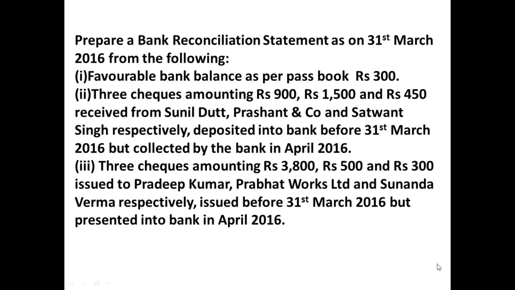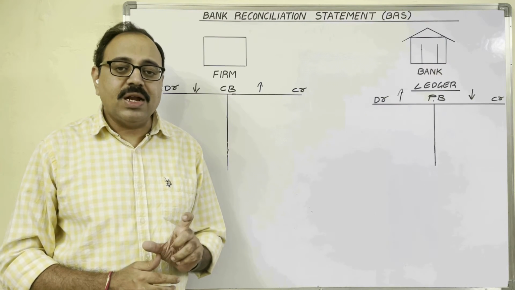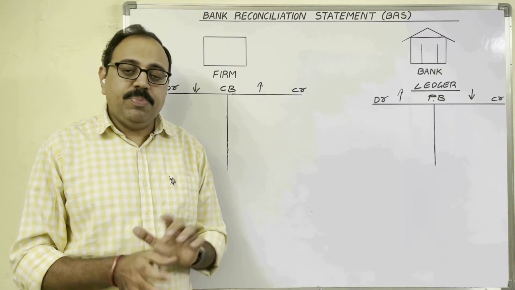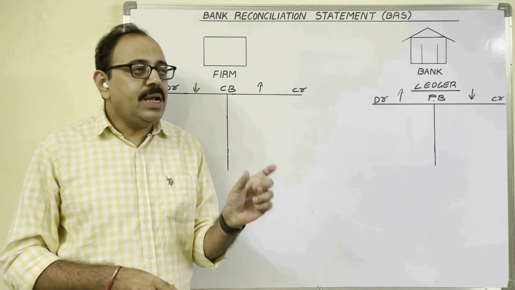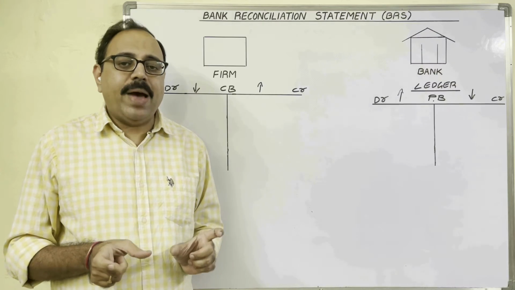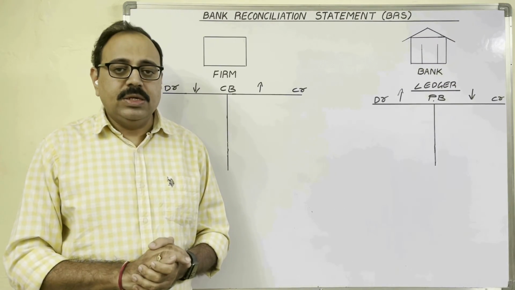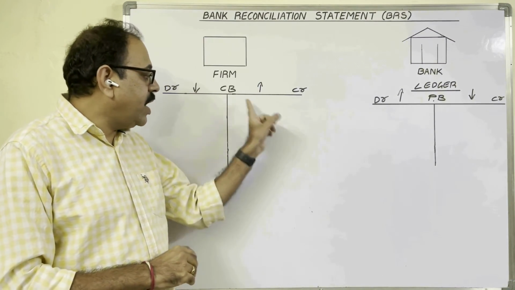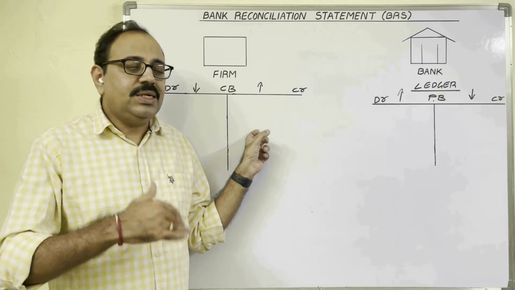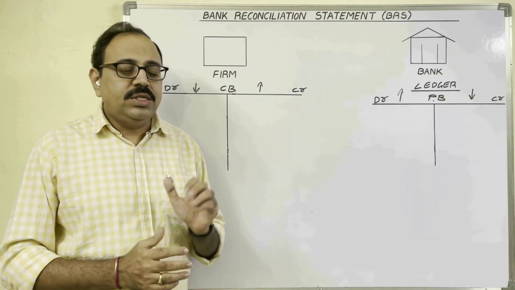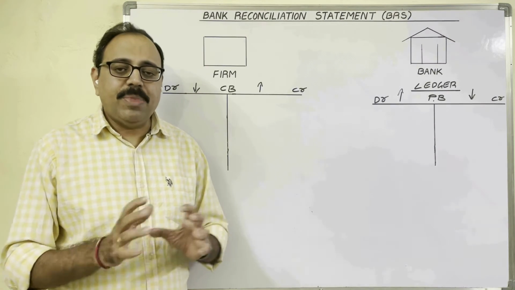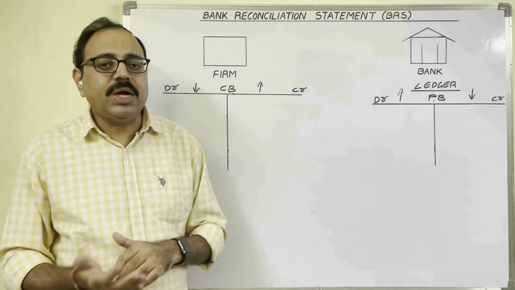Let us solve this problem. To prepare BRS, we have to start with bank balance as per cash book or as per passbook. In present problem, you know bank balance as per cash book and bank balance as per passbook. So you can take any one balance and you can prepare BRS. Suppose we are taking bank balance as per cash book. Then two reasons are there here: checks deposited but not collected, checks issued but not presented for payment. These two reasons, with some analysis, we have to add or subtract.